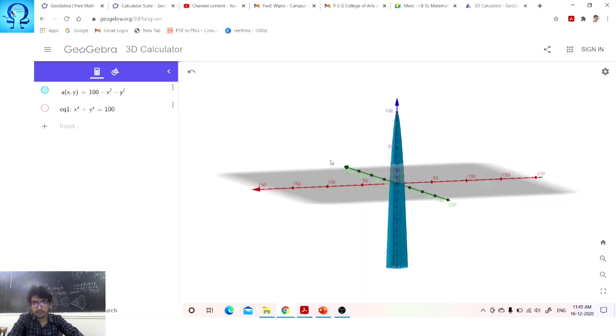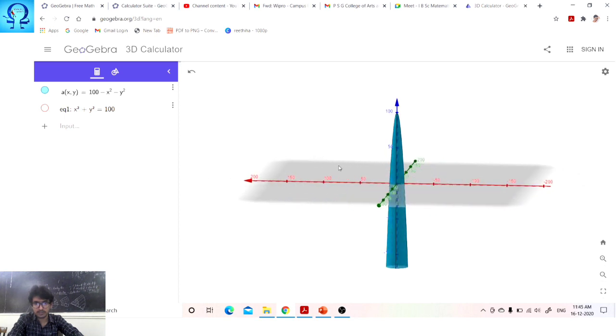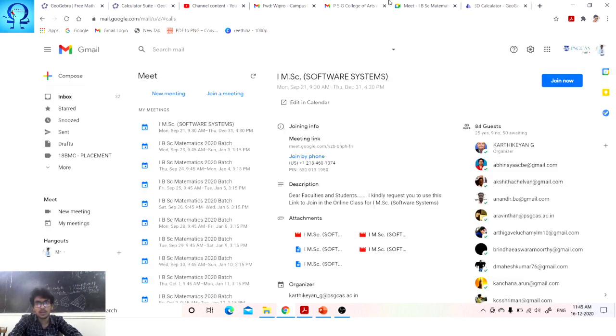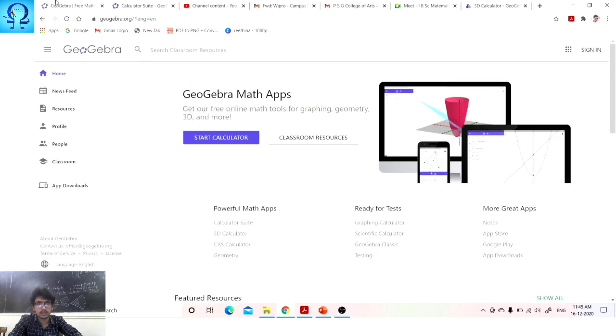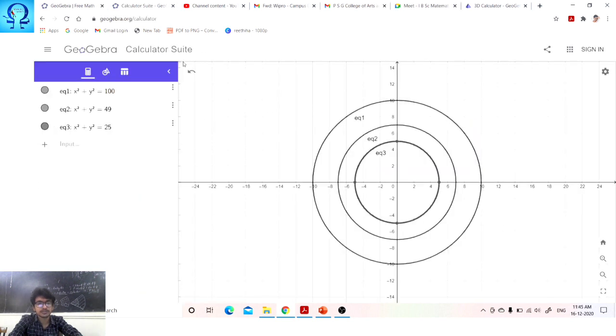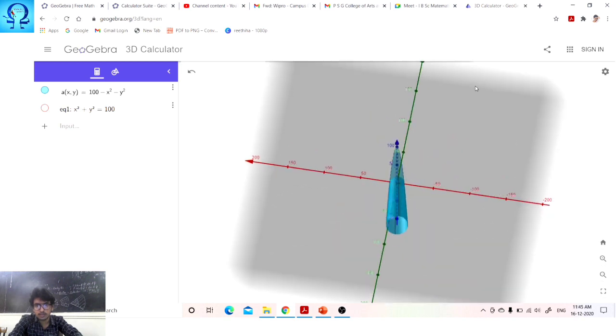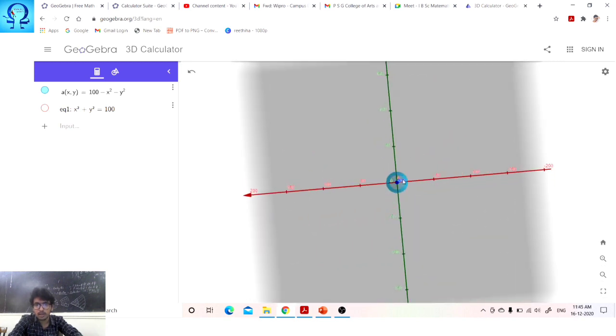Okay, so if you see the projection of this one, here only on the positive side we are talking. So the below part we don't need to consider as of now. If you rotate this way, here you are going to have those three circles which are very minute in this diagram because the scale is 50 units.